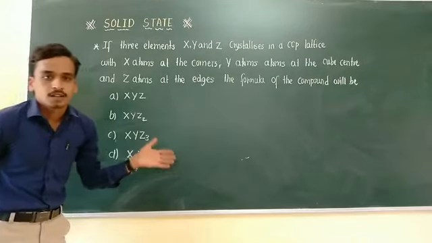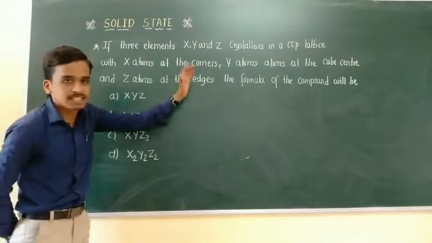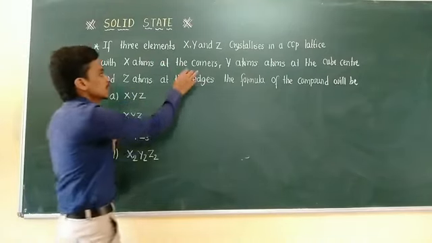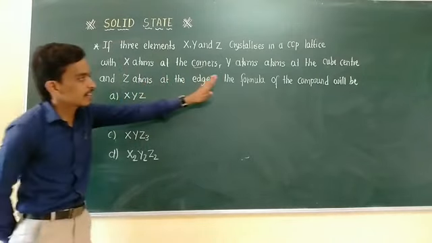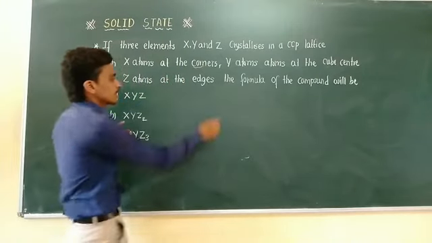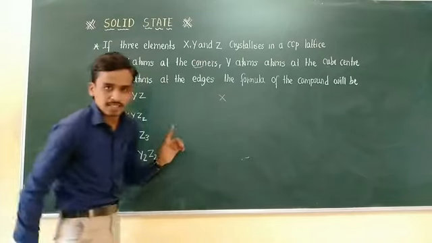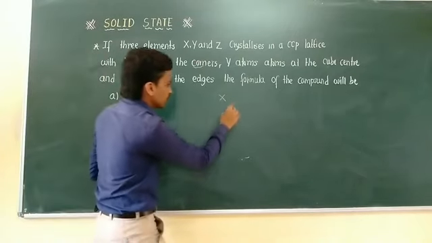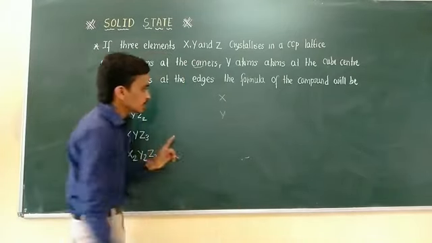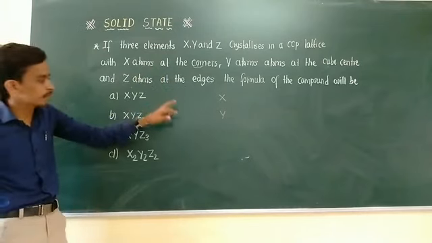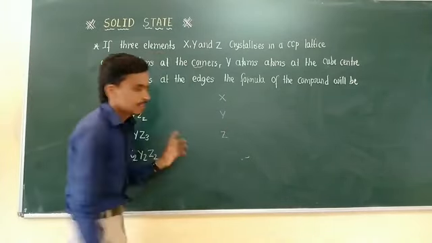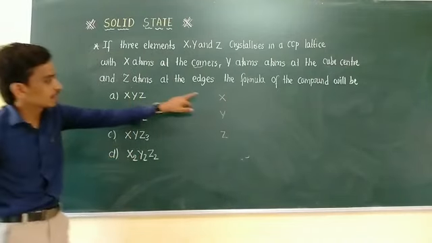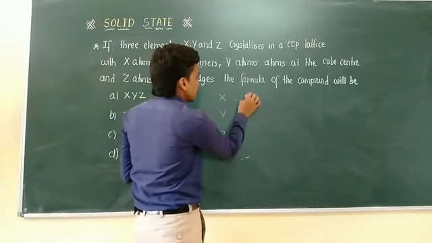How to solve this problem? It is based on a simple concept: corner atoms, inside-the-body atoms, and edge atoms. First, list them out: X atoms are present at the corners, Y atoms are present inside the body, and Z atoms are present at the edges. First identify the X atoms, which are at the corners.